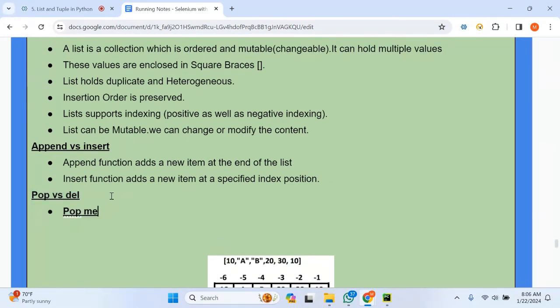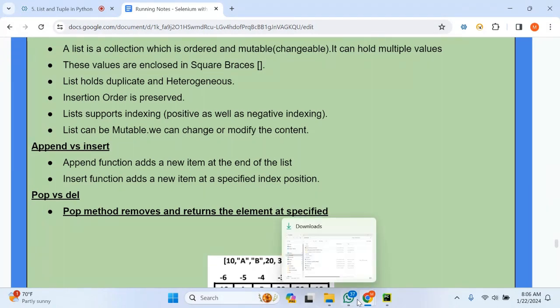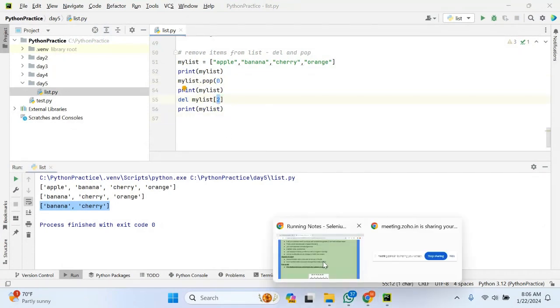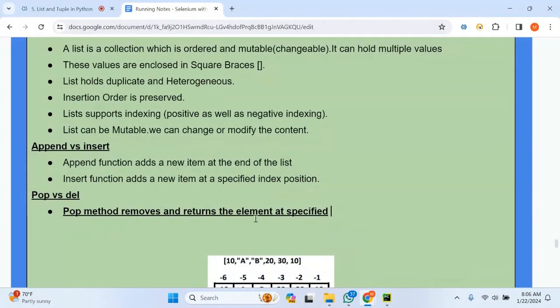The pop method removes and returns the element at the specified index position. Whether it is pop or del, I'm specifying the index position. Whatever item or element is at the specified index position is removed, and it is returned.